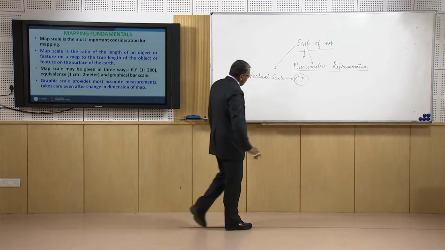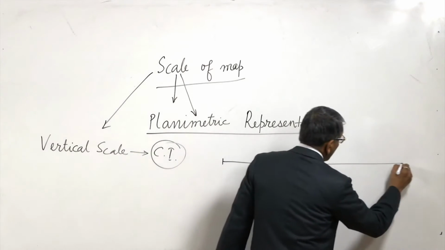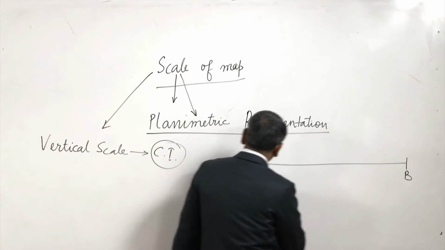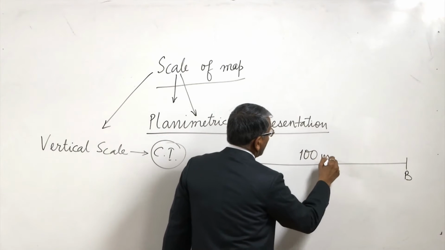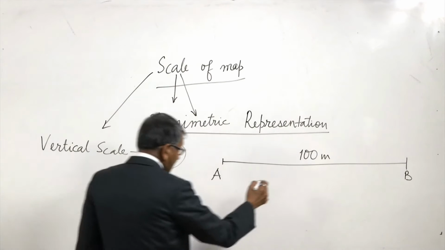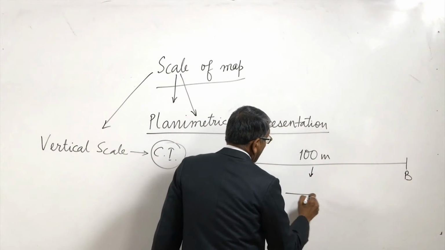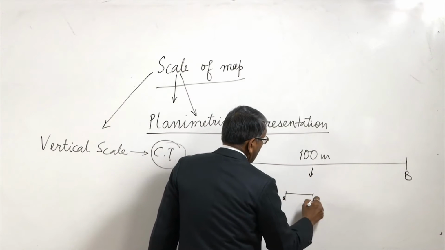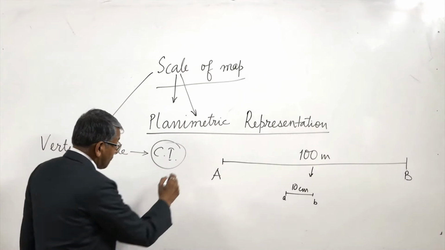By scale, what we mean is, suppose there is a line AB which is 100 meter in length in the field, and this line is represented by a line AB of length 10 centimeter in the map.